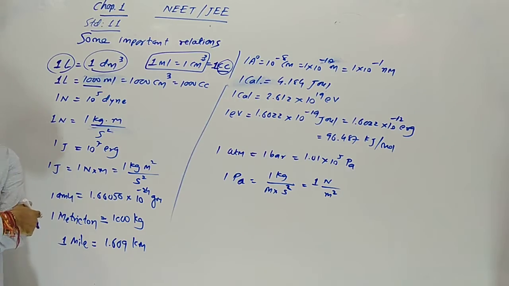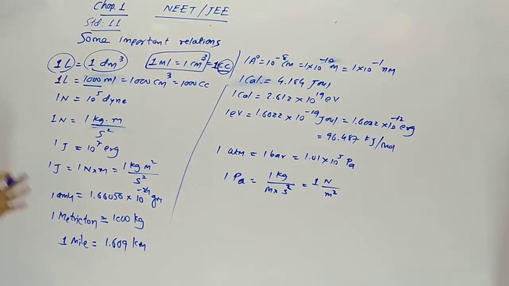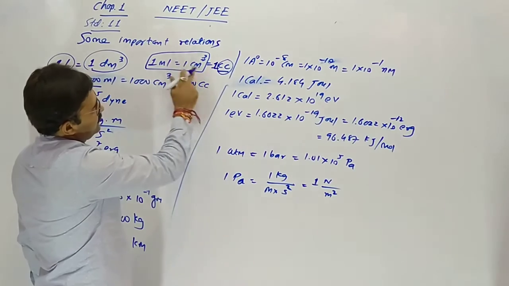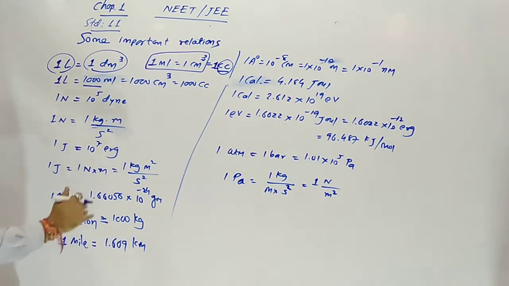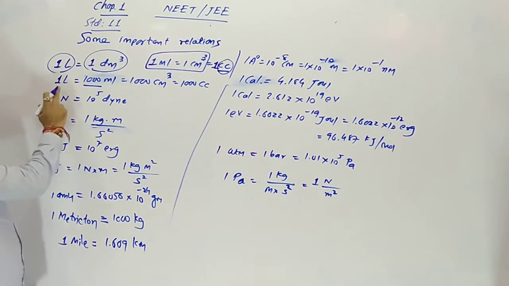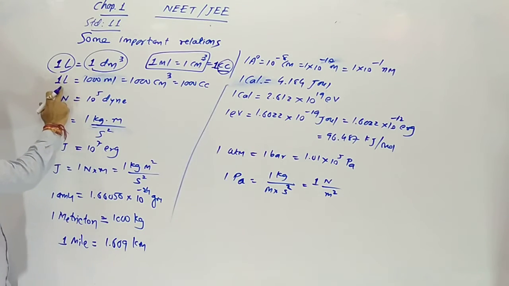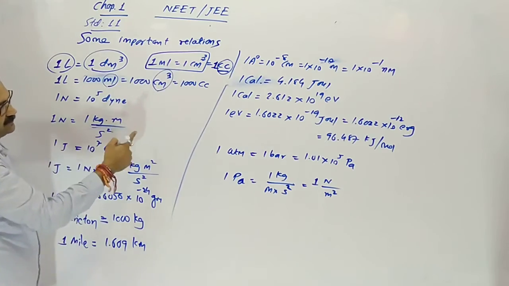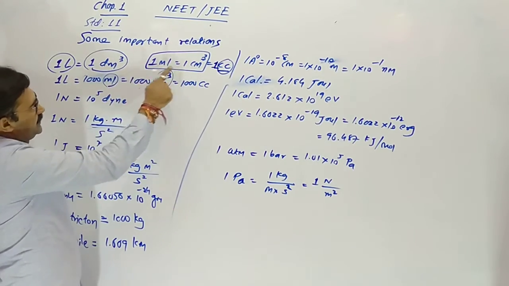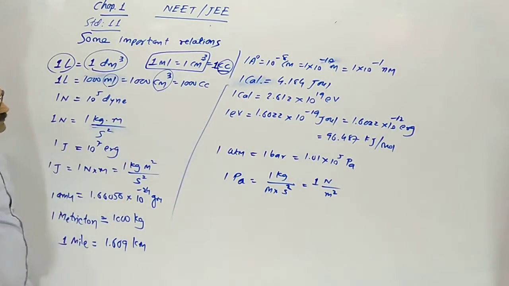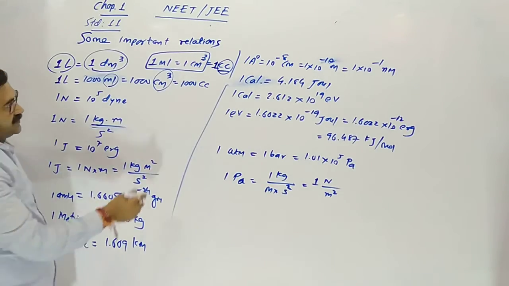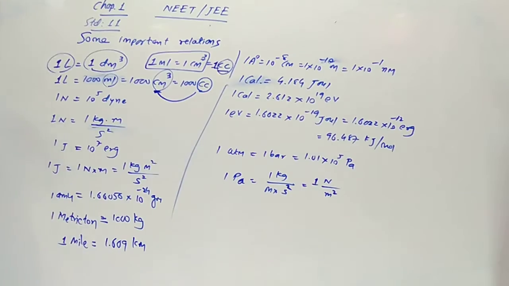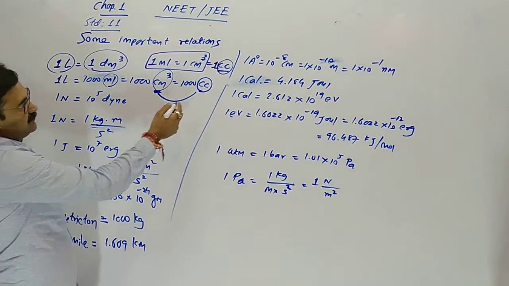500 cc means 500 milliliter. It does not mean that 500 bottles will be needed. It means half liter is needed. 1 liter is 1000 milli. Milli means centimeter cube. 1 milli is 1 centimeter cube, so 1000 milli means 1000 centimeter cube. Centimeter cube represents cc. Centimeter cube means cc.